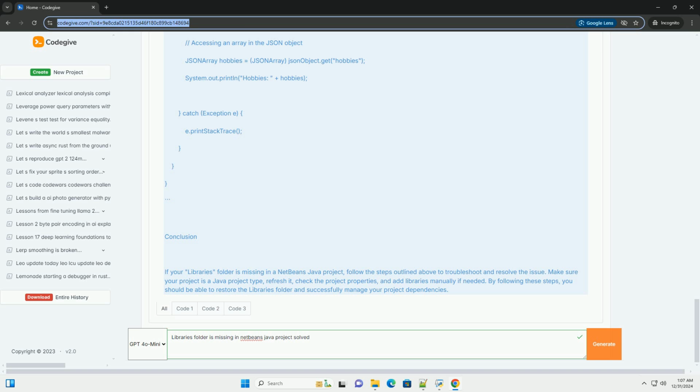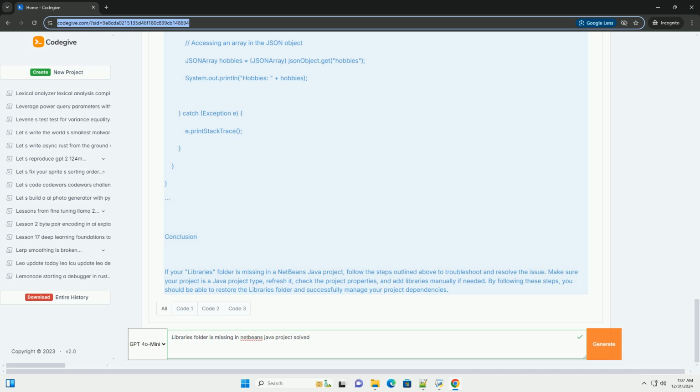Step 2. Refresh project. Refresh your project. Sometimes, simply refreshing your project can help. Right-click on your project in the Projects tab and select Refresh.